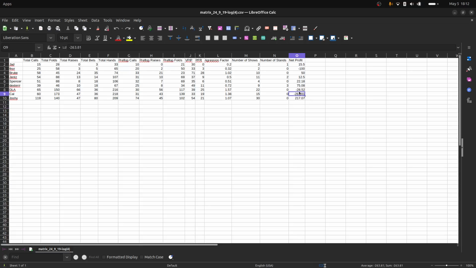Cal lost the most, he lost 263. And if you add these up, I do think they sum to zero, which they're supposed to. So that just tells you that basically it's working correctly.